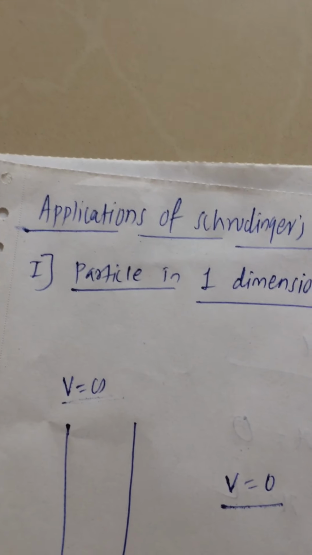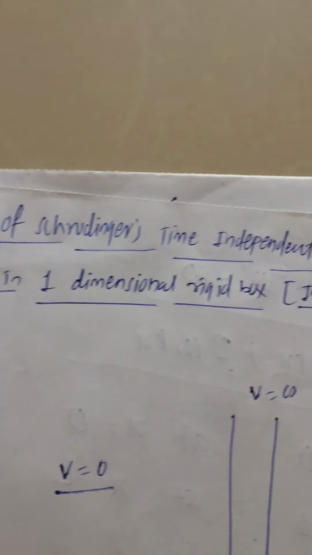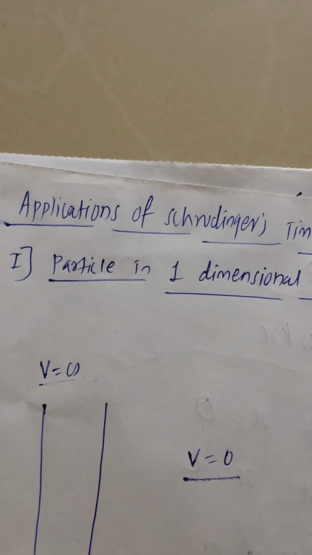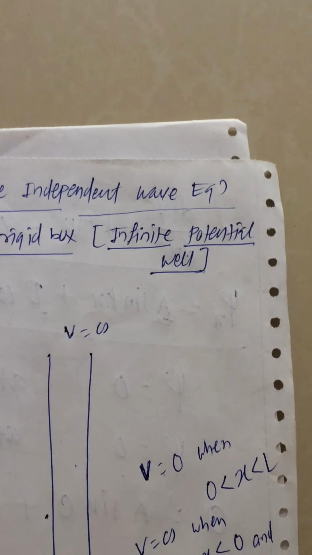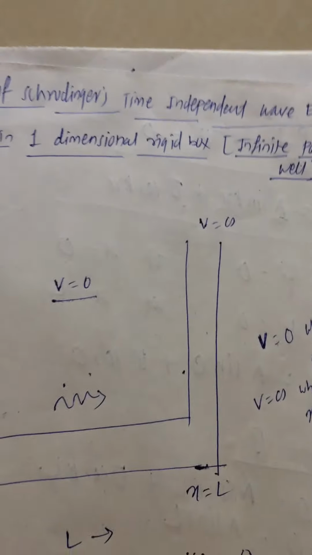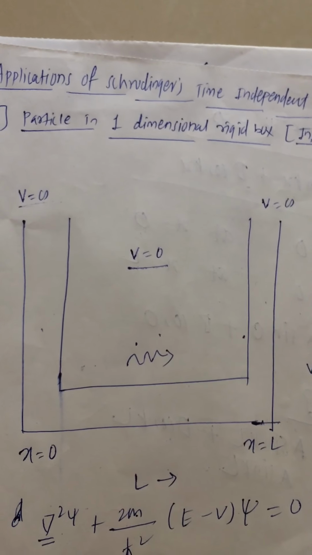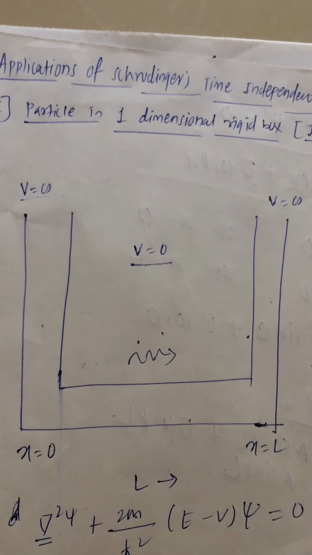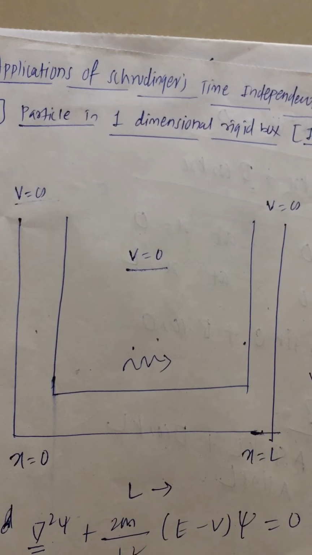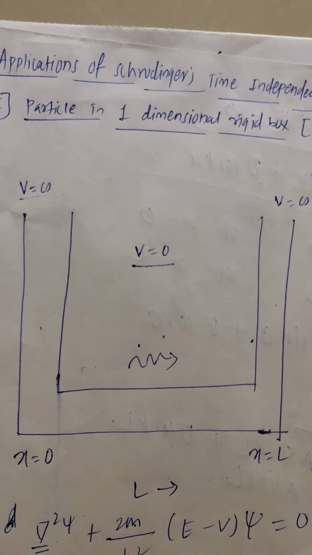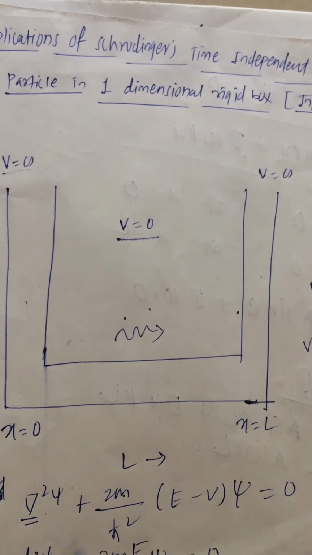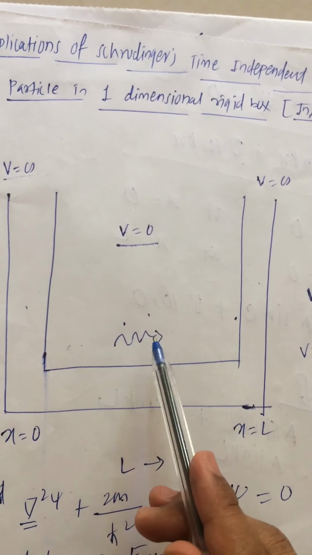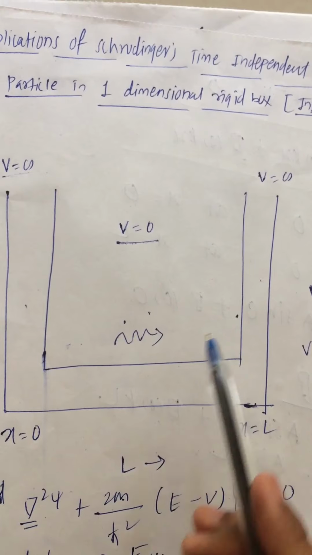Dear students, today I will discuss the application of Schrodinger's time independent wave equation, and the very first application is a particle in a one dimensional rigid box having an infinite potential well. So here consider a box having the region starting from x equal to 0 to x equal to L. So L is the length of the box. The total length of the box is L, and the particle is propagating only towards a positive x direction.